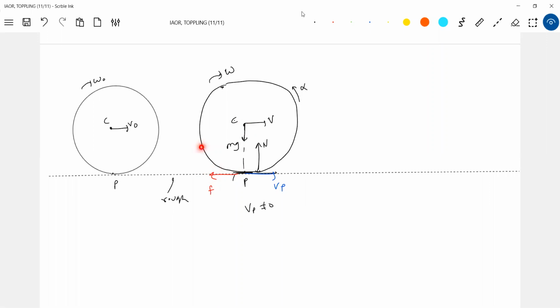You may say, sir, it will increase angular velocity. The resultant torque by N will be more than that by f, because f is mu N, slipping occurs. And what is N? The value of f will definitely be less than N. So the net torque will be in this direction only. So it will undergo retardation. Finally, this rigid body will come to rest. This is what happens practically.